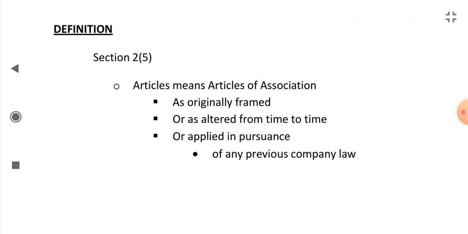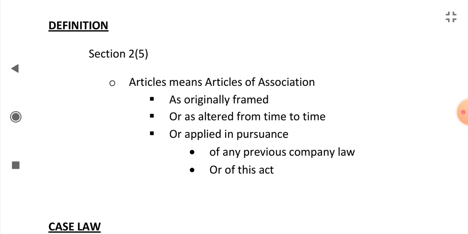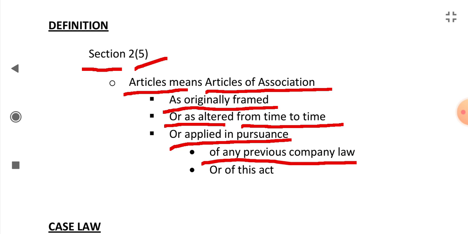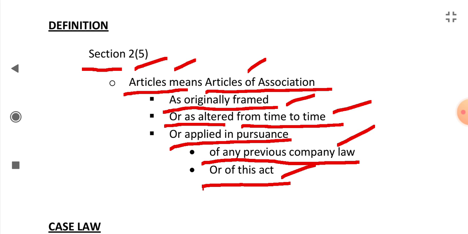Now see the definition given in company law. The definition is given in section 2 clause 5: articles means articles of association as originally framed or as altered from time to time or applied in pursuance of any previous company law or of this Act. So articles means articles of association as they were originally framed or changed from time to time in accordance with any previous company law or this Act.